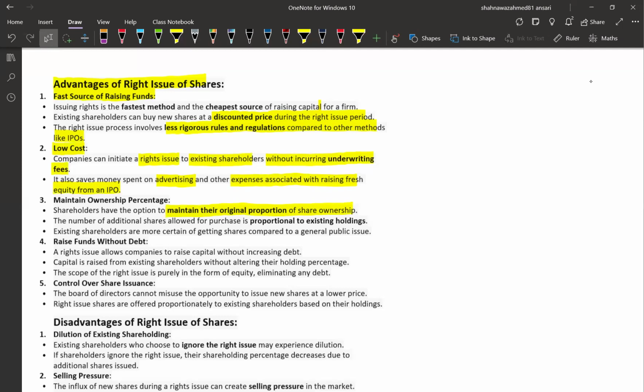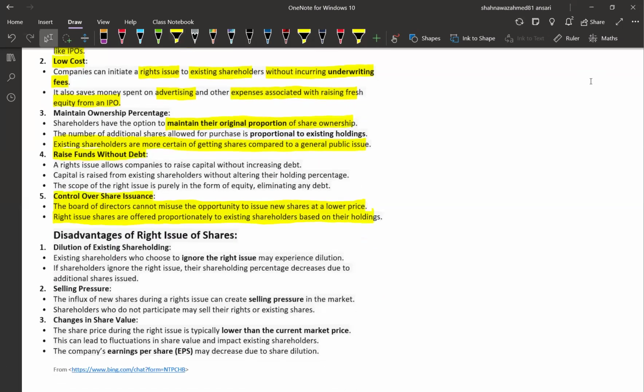So existing shareholders are more certain of getting shares compared to a general public issue. Another benefit is raising funds without raising debt finance. As a result, there will be a positive effect on the gearing ratio as well. It is a form of equity, so it will reduce the gearing ratio. And then control over share issuance. The board of directors cannot misuse the opportunity to issue new shares at a lower price. Right shares are always offered to existing shareholders based on their current holding.